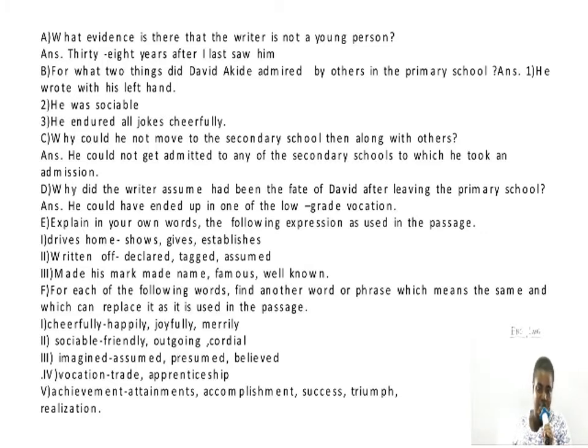He could not continue along with them as their peers or classmates were moving forward. Then we move to D. Why did the writer assume had been the fate of David after leaving the primary school?